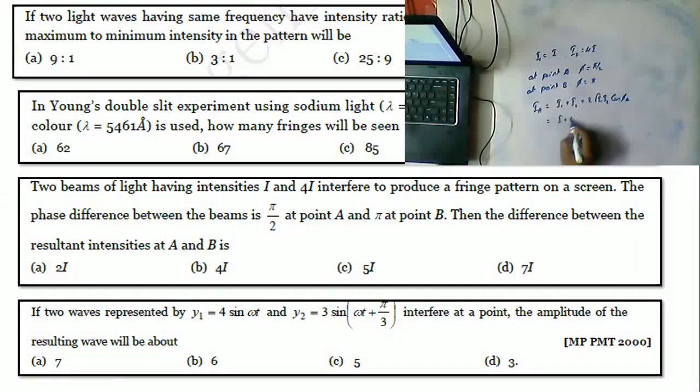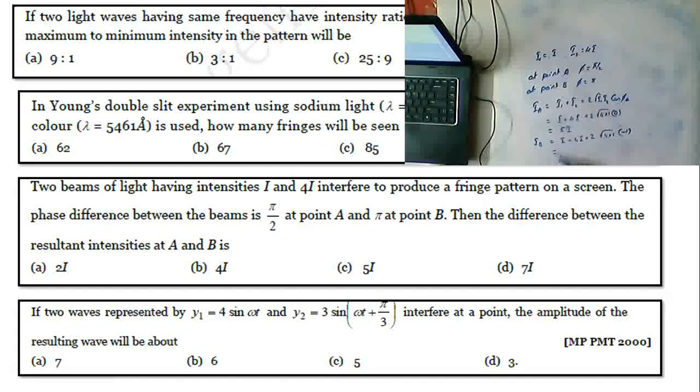I plus 4I plus 2 into square root of 4 into 1, and cos of pi by 2 is 0. So ultimately our answer is 5I. And IB: once again the same formula, I plus 4I plus 2 into 2 into 1, and here cos pi is minus 1.